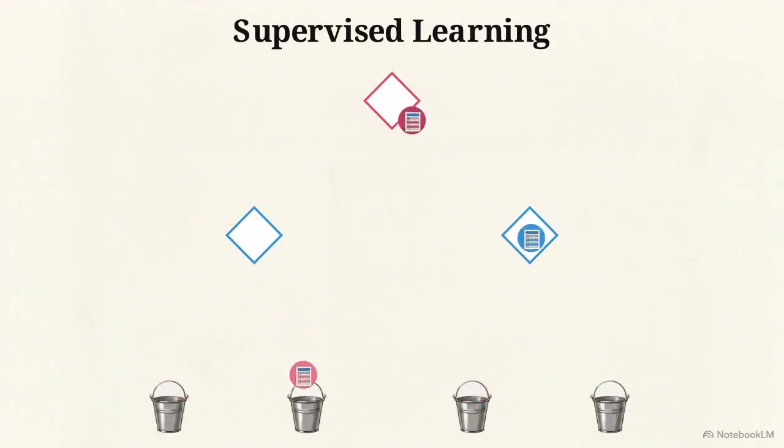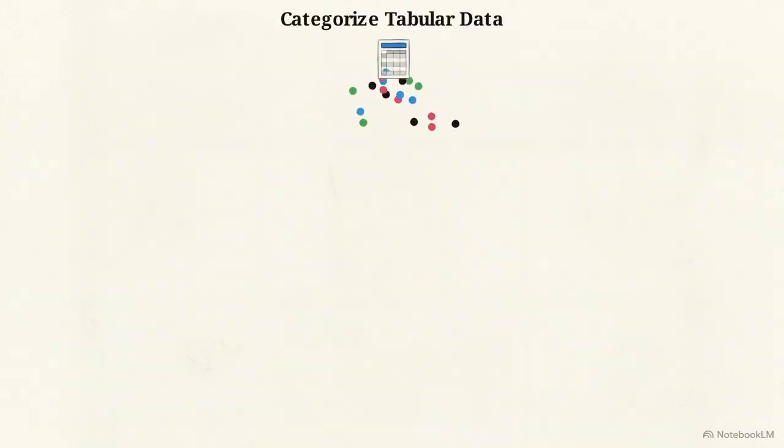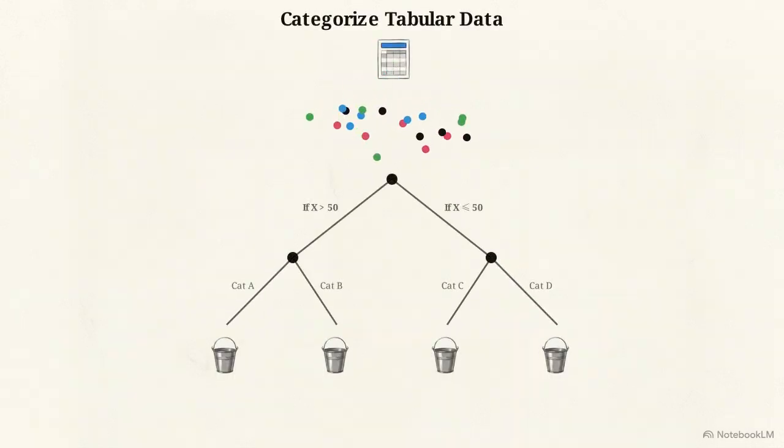This grid transforms into a flowchart to represent supervised learning, which learns from labeled examples to predict a specific target. To predict a continuous number, like a house price, researchers use linear regression. To categorize tabular data, decision tree ensembles route data down if-then paths, remaining the standard for spreadsheet-based predictions.